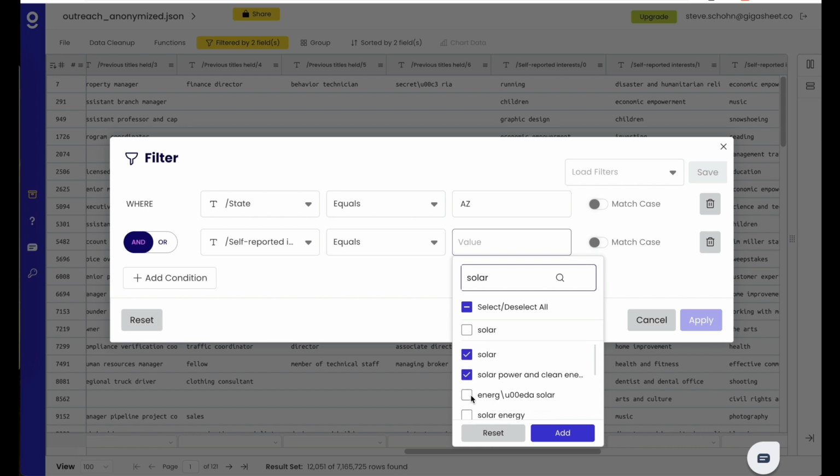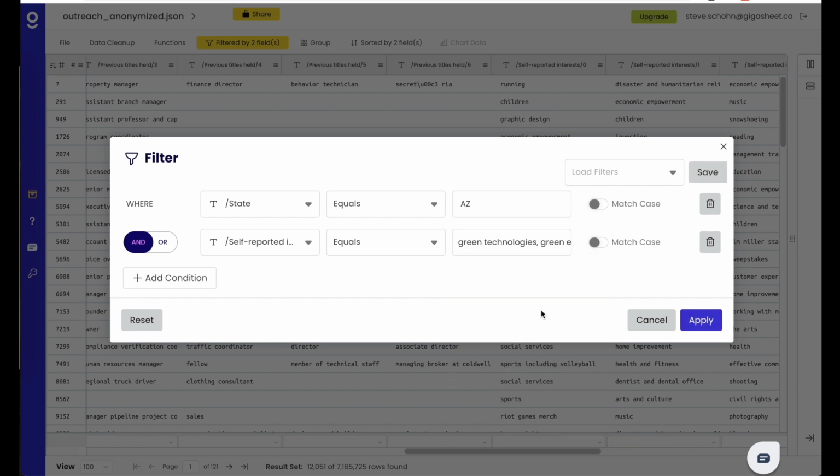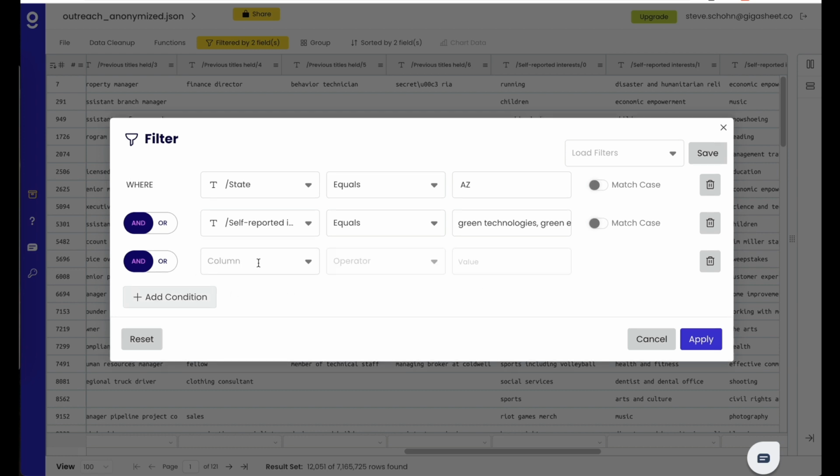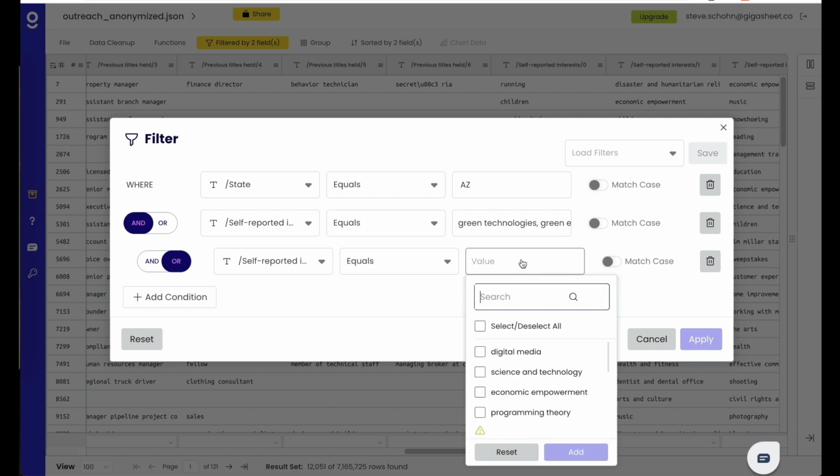You get the idea. Solar energy, just trying to get a good data set. I'm going to do this on two of the columns. There are a couple self-reported interest columns here. Let me get my and/or logic correct. So I want that one is and that one is or. So where the state equals Arizona and self-reported interests equal green technologies, or self-reported interest column 2 equals, again, another number of these green energy technologies.